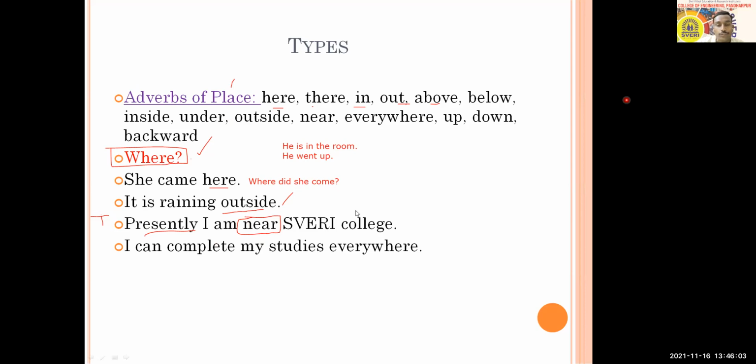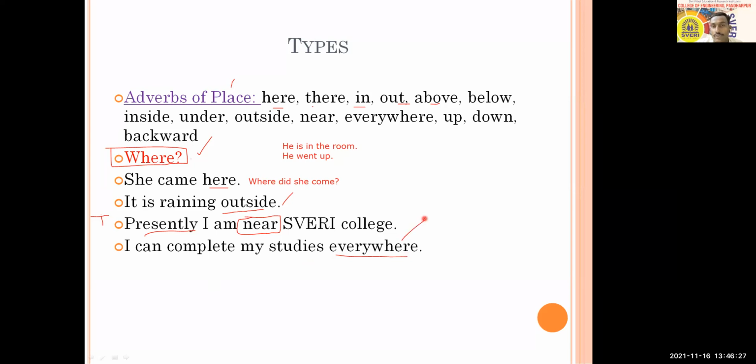You're going to get the answer near Sweri College. So the word near is an adverb of place. The next is, I can complete my studies everywhere. The word everywhere is a place in fact, and that's why it is an adverb of place.